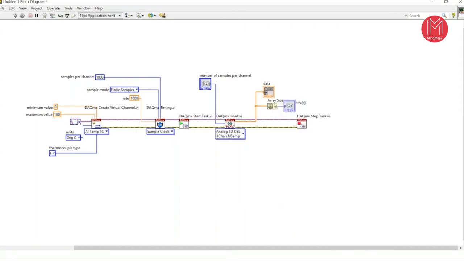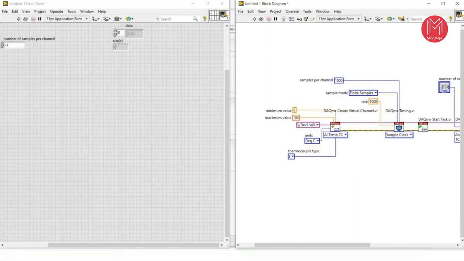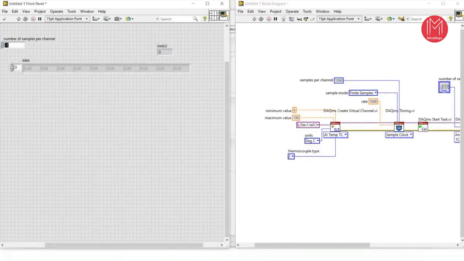Let's come into the front panel. Before that, click here. Now when you click, you will get this browse option. Here I am targeting my device 1. The device name is PCI-6221 and I am targeting analog input 0. Let's come into the front panel. All these things are set here. Number of samples per channel 5. Okay, now we can acquire the 5 samples.